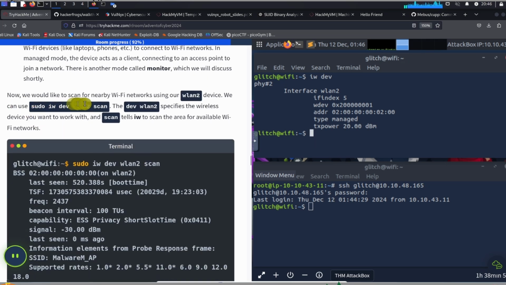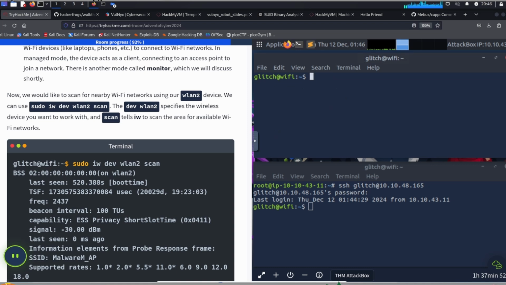Now we would like to scan for nearby Wi-Fi networks using our wlan2 device. We can do this command over here and this command over here. Okay, so let's give the command. It's going to be sudo iw dev wlan2 scan.